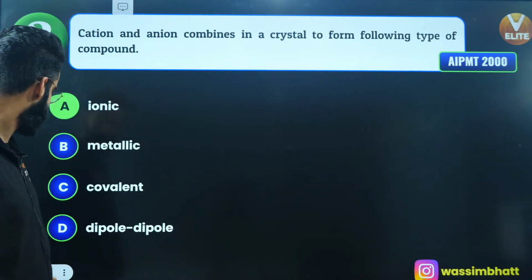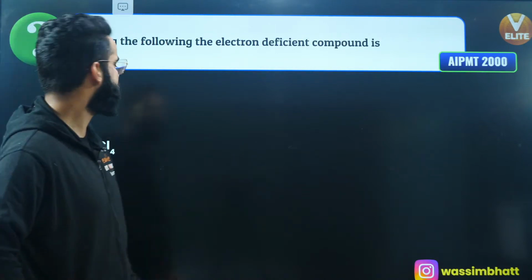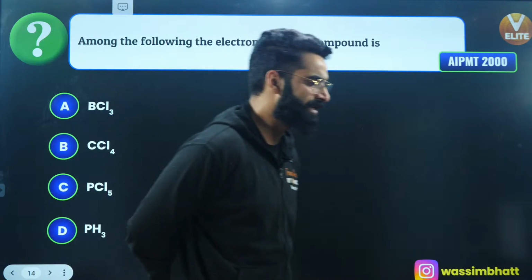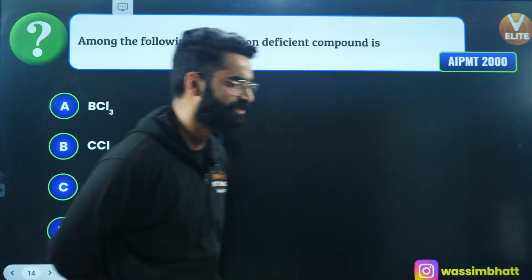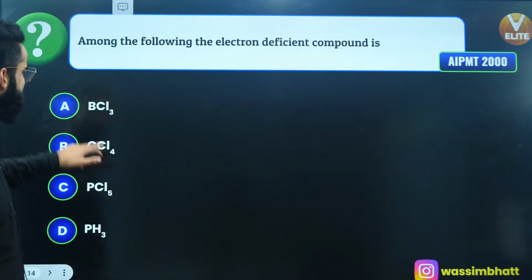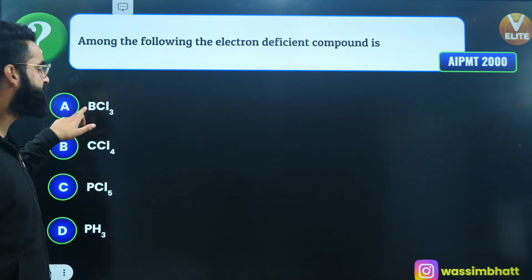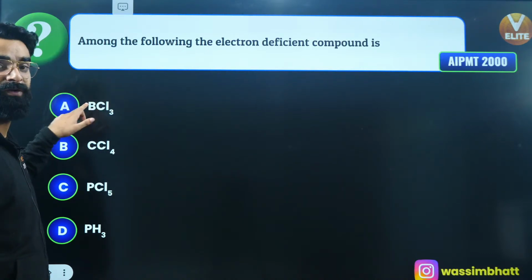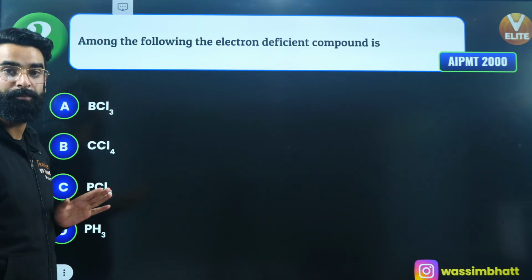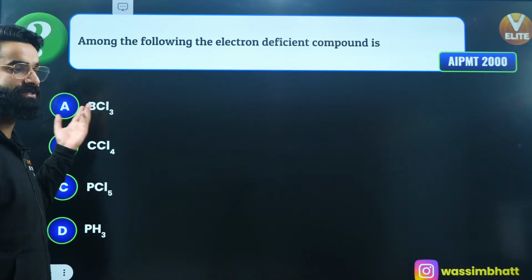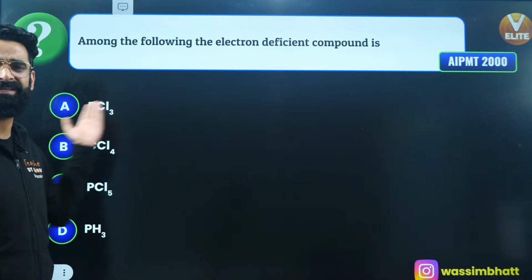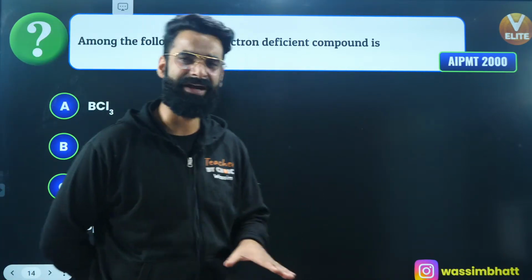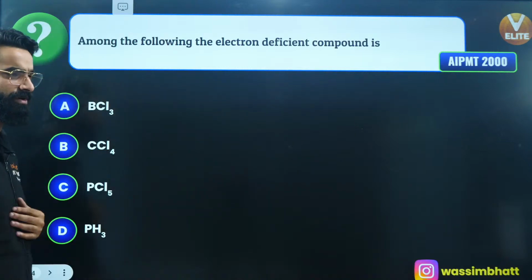Moving on to one more. Among the following, the electron deficient species is. Again, you guys are going to check. Which of the following is electron deficient? Let me check the octet of this boron. This boron is forming 3 bonds, so there are only 6 electrons in the outermost shell of boron. But as per the octet rule, it should have 8. So this is electron deficient, as simple as that. BCl3 is electron deficient. It should have 8 electrons in its valence shell, but it only has 6. So this BCl3 is absolutely electron deficient, right people?